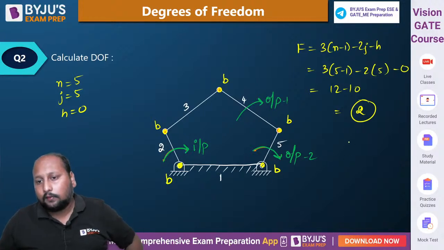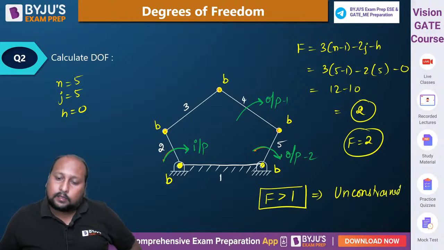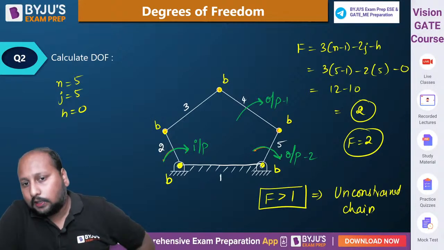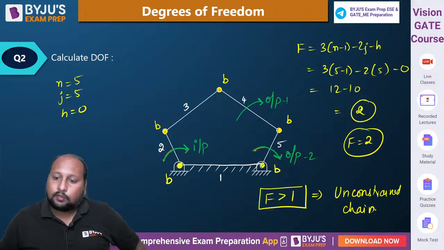We are getting degree of freedom equal to 2, right? So if degree of freedom is greater than 1, this kind of chain is called an unconstrained chain. Why unconstrained? Because we are not getting a desirable motion. Clear?